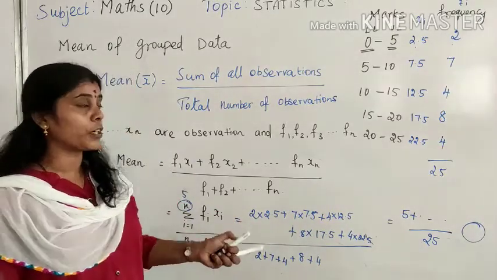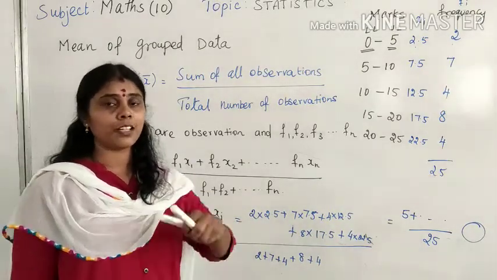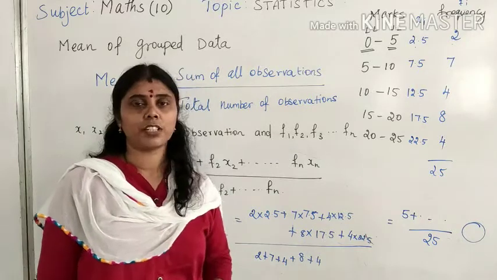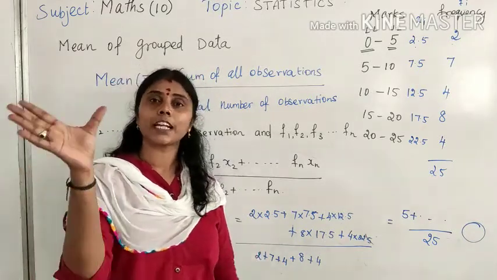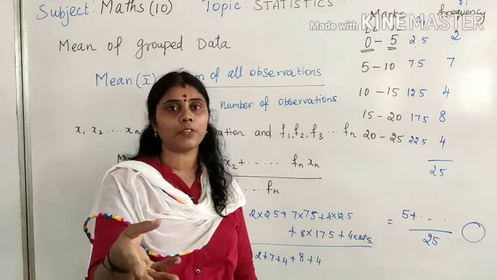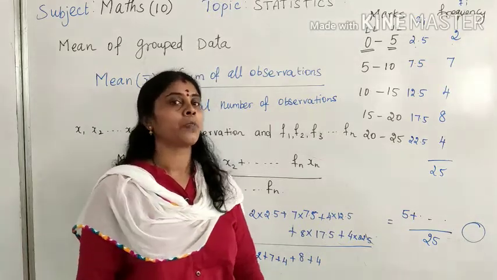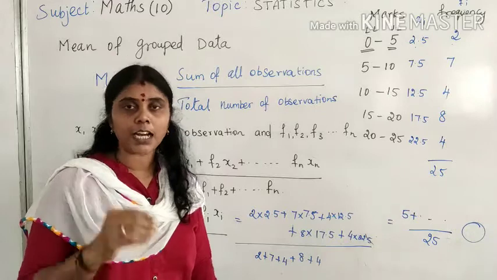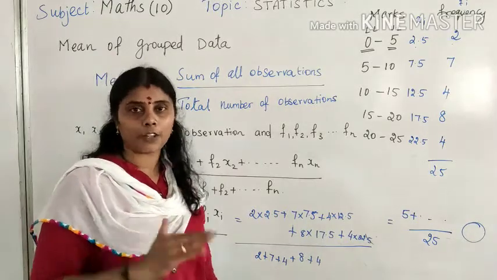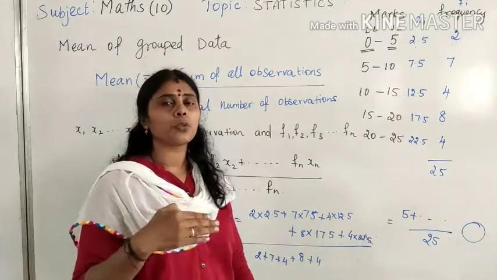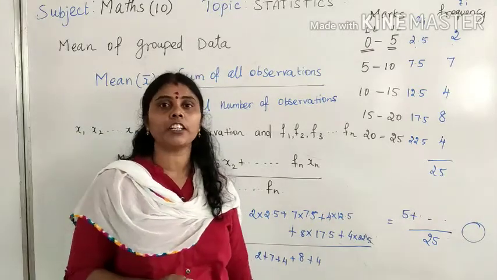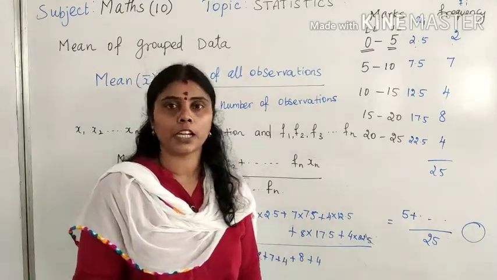You can multiply and find the value easily. But when it comes to bigger numbers, our calculation becomes tedious, right? While doing the calculation, we may make mistakes. Smaller numbers we can calculate easily and fast. To reduce the time as well as the calculation, we are using the other 2 methods. Finally, whichever method you find easy, you can apply in your own way.